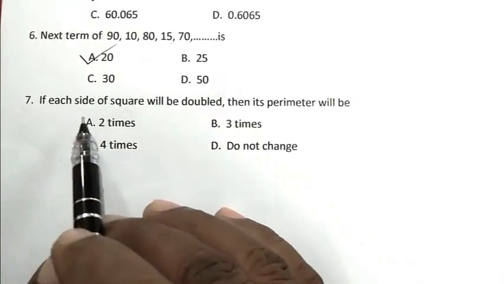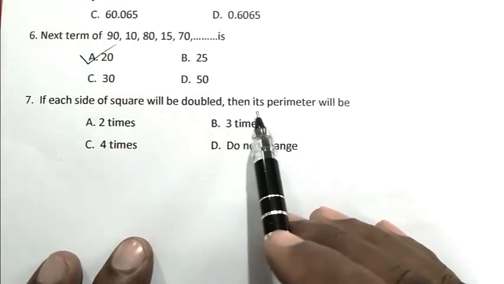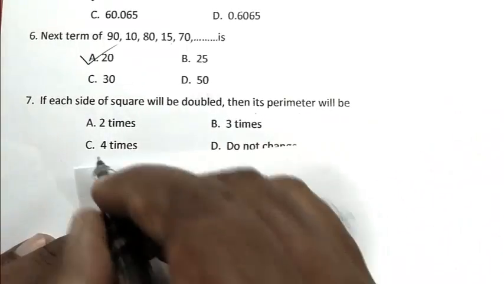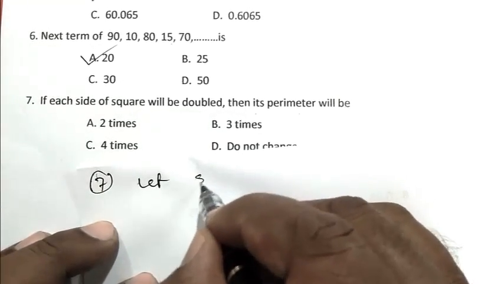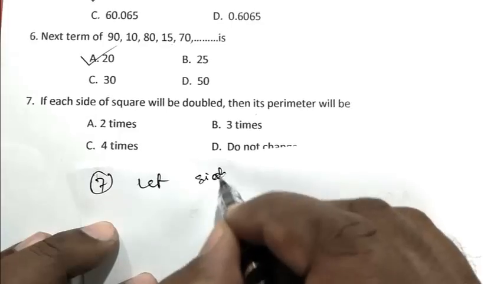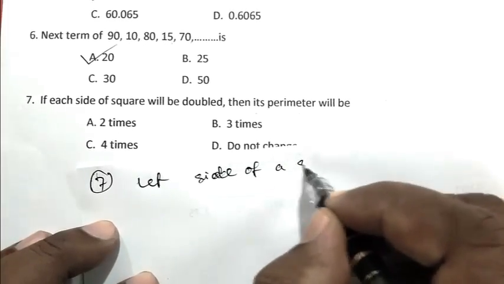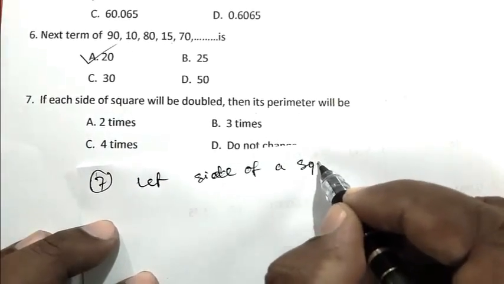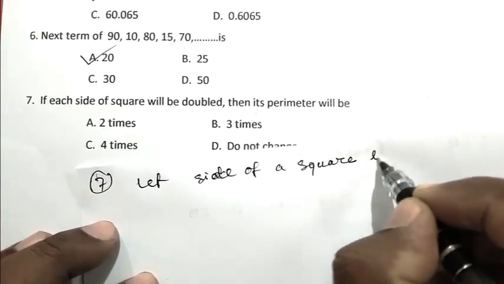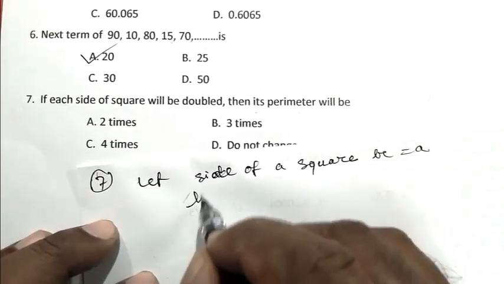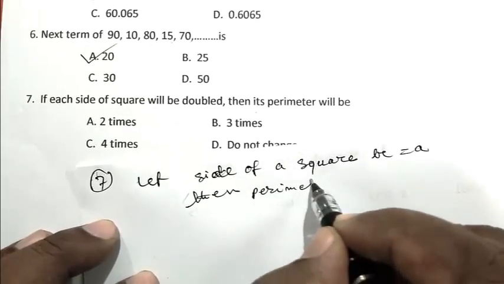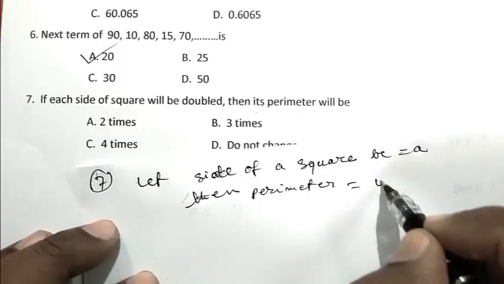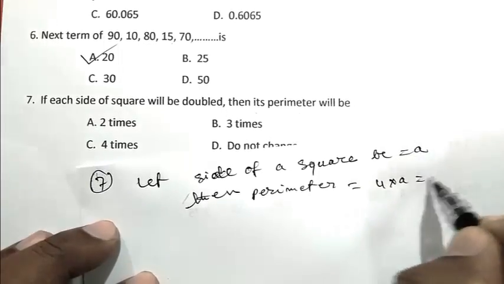Question number 7. If each side of a square is doubled, then its perimeter will be. Question number 7. Let the side of a square be A, then the perimeter is 4 into A, that is 4A.